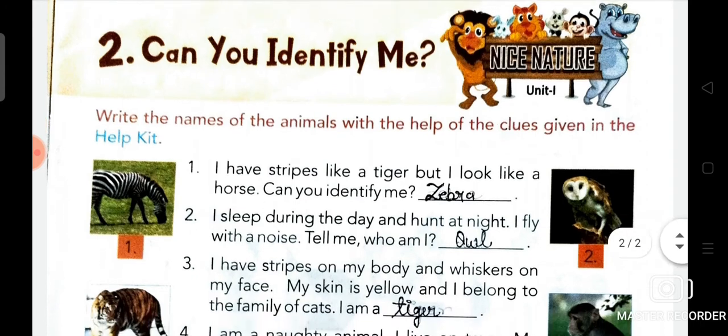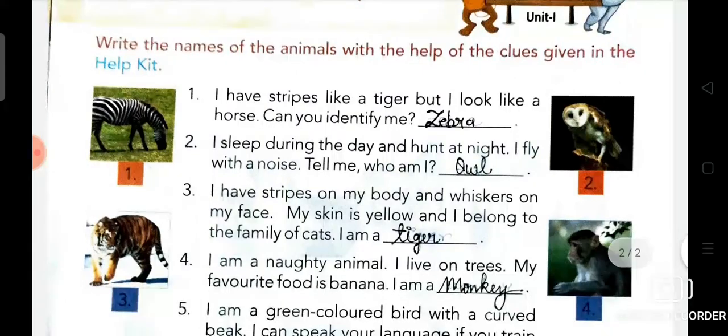Now number second, I sleep during the day and hunt at night. I fly without noise. Tell me, who am I? It's owl. What is the spelling of owl? It's O-W-L. Now students, we are going to read some topics about owl.